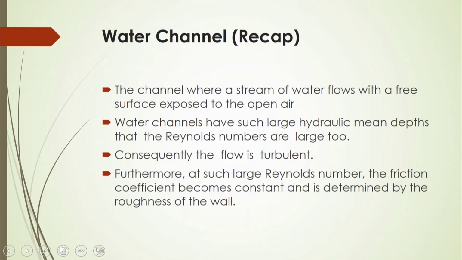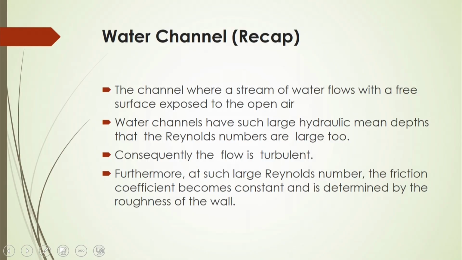Now, what we discussed in the previous lecture is that a channel where a stream of water flows with a free surface exposed to the open air is called a water channel. Channels have such a large hydraulic mean depth that the Reynolds number is very large, and for that large Reynolds number the flow is turbulent.